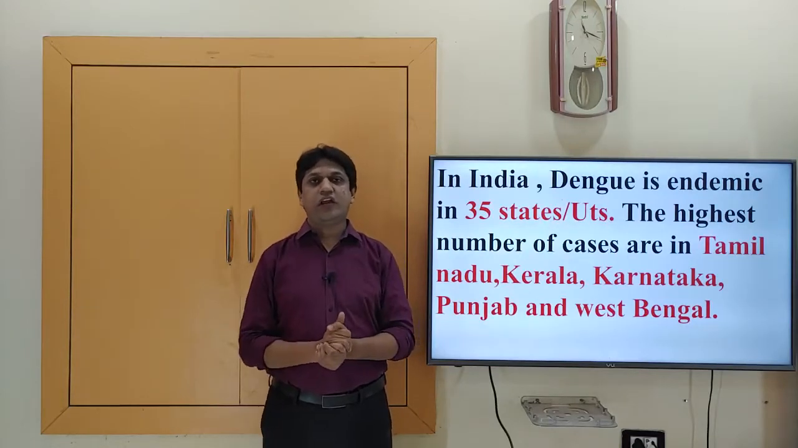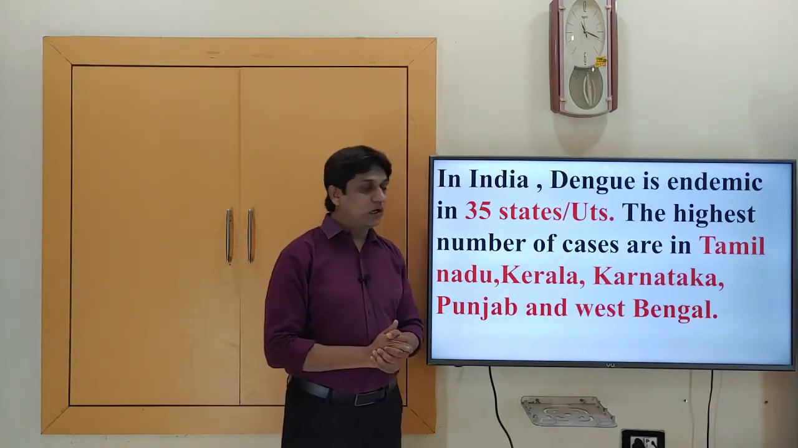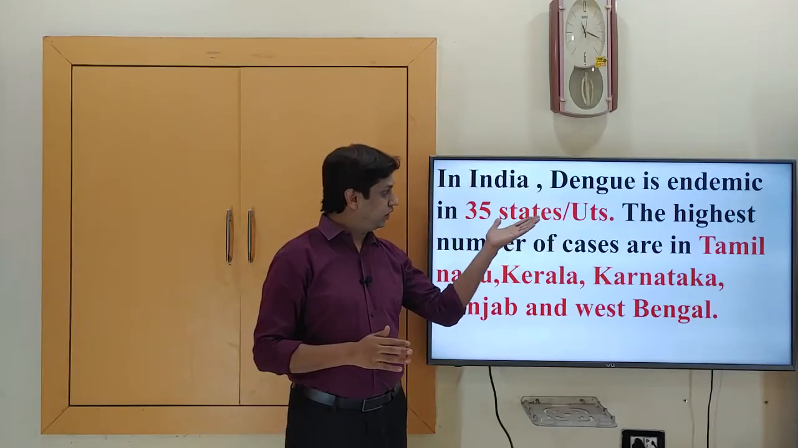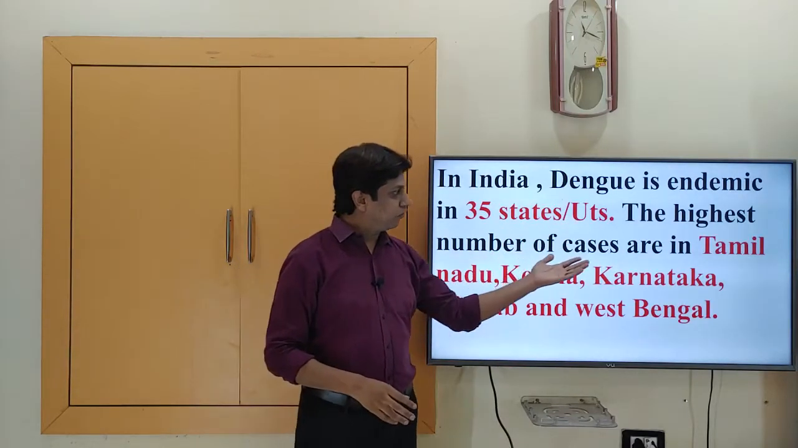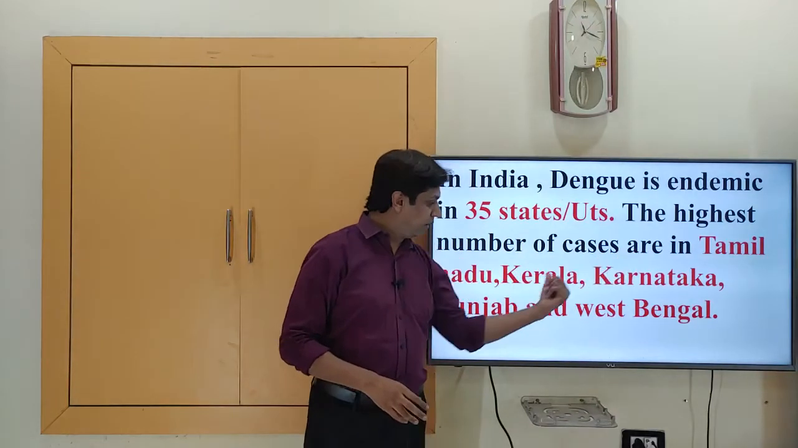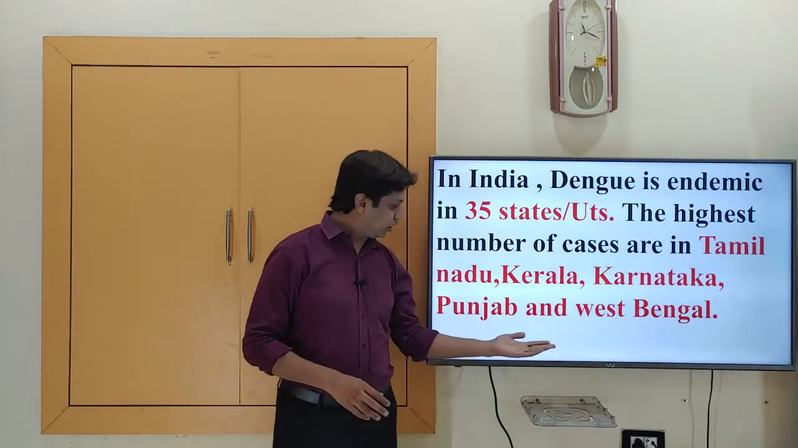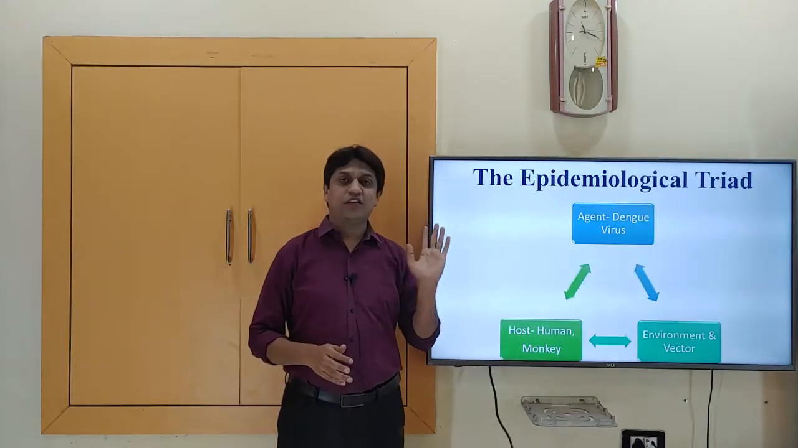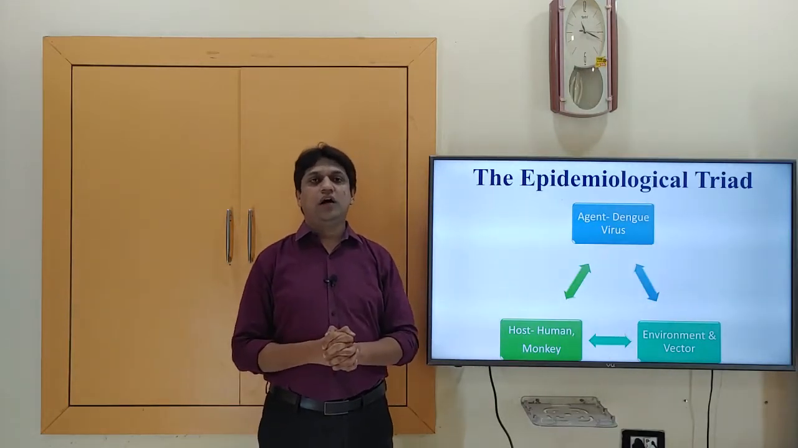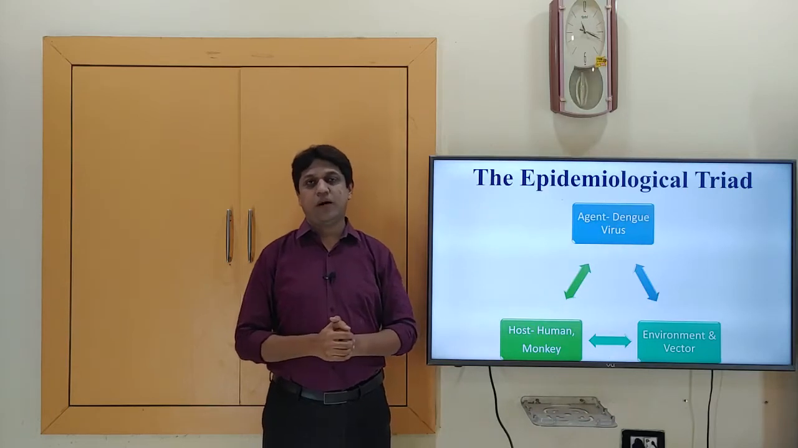Now coming to our country, India. In India, dengue is endemic in nearly 35 states and union territories. The highest number of cases are seen in the states of Tamil Nadu, Kerala, Karnataka, Punjab and West Bengal. These statistics have been taken from the textbook of community medicine by Park.